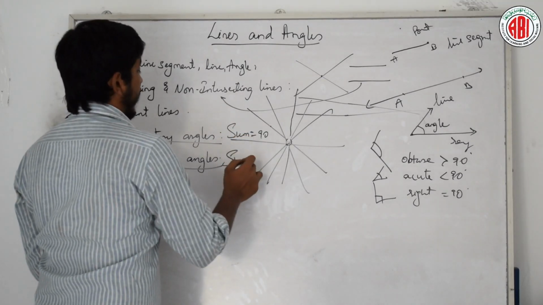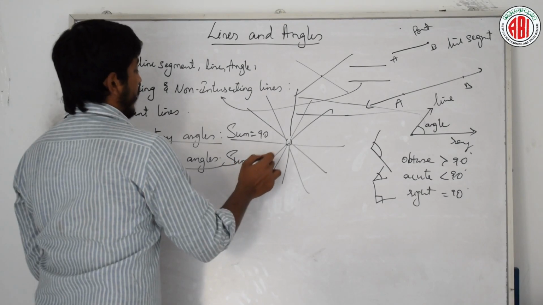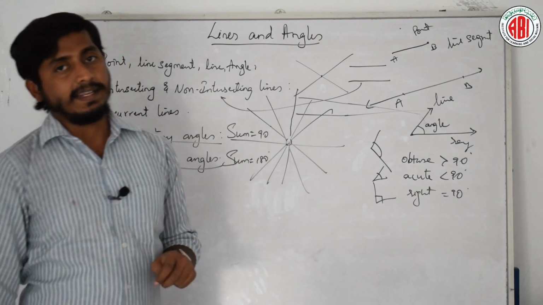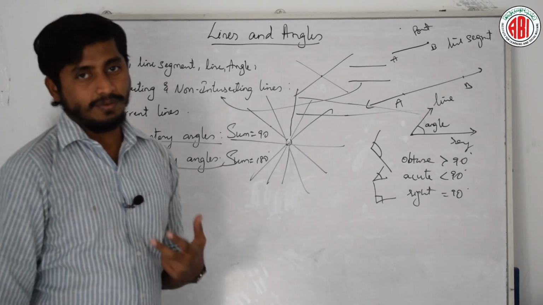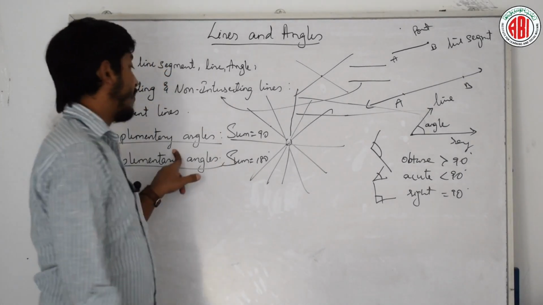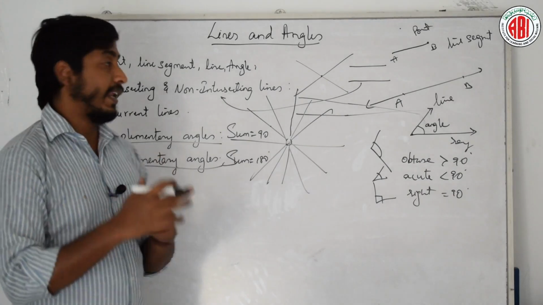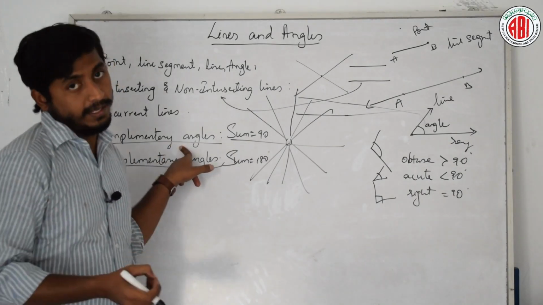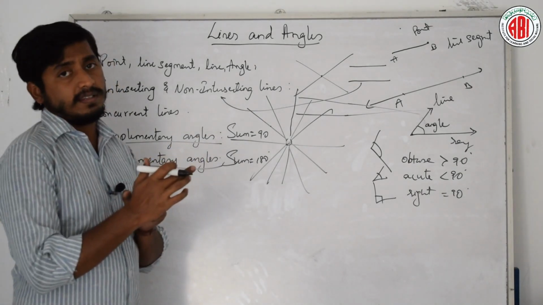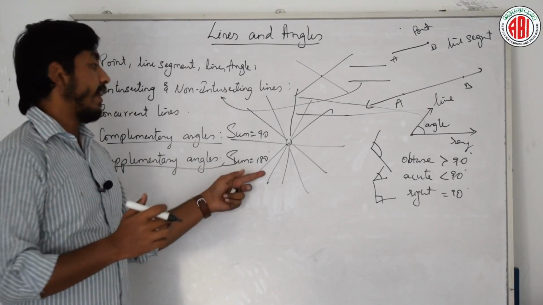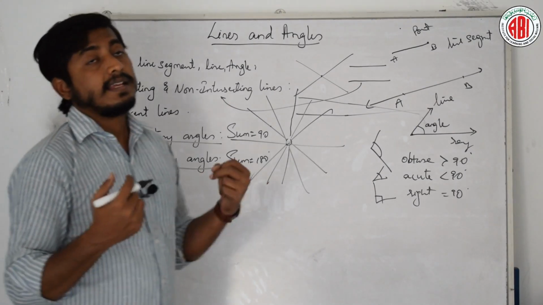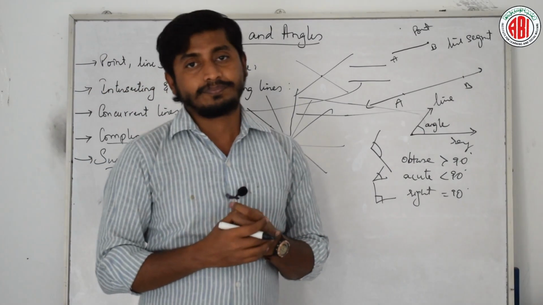Supplementary angles are angles whose sum is 180. All these things you already know. Complementary means if I add two angles and get the sum as 90, then the angles are complementary. If I add two angles and get 180, then those angles are called supplementary angles.